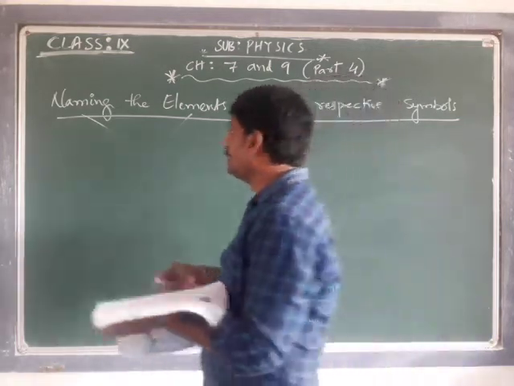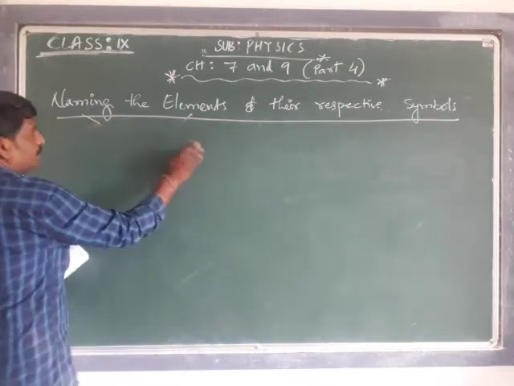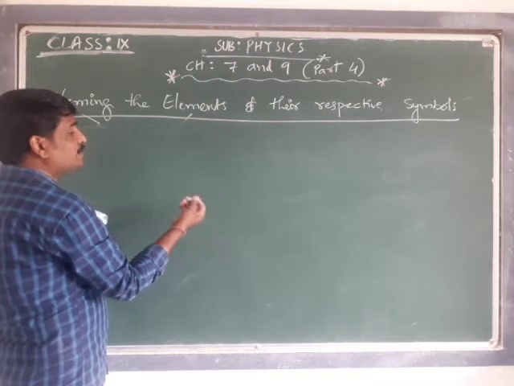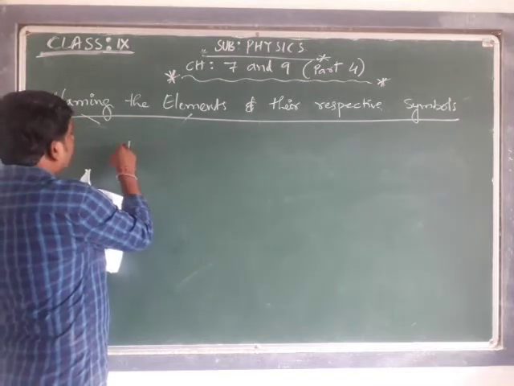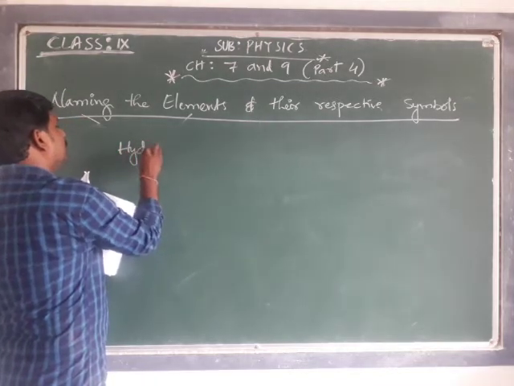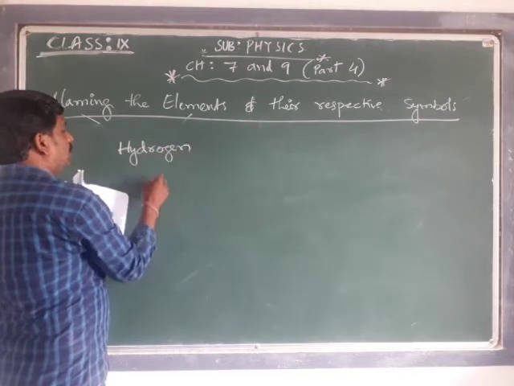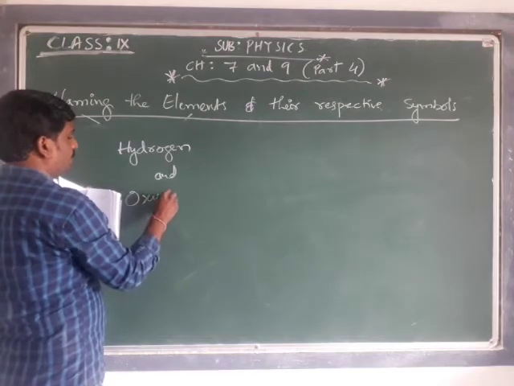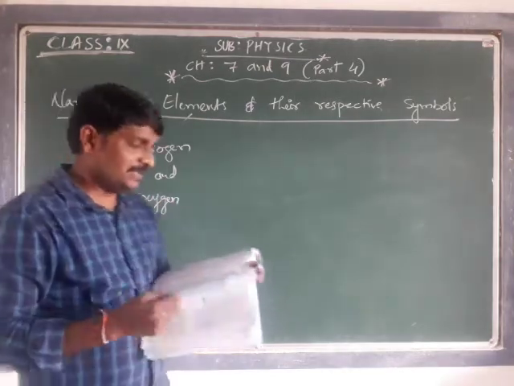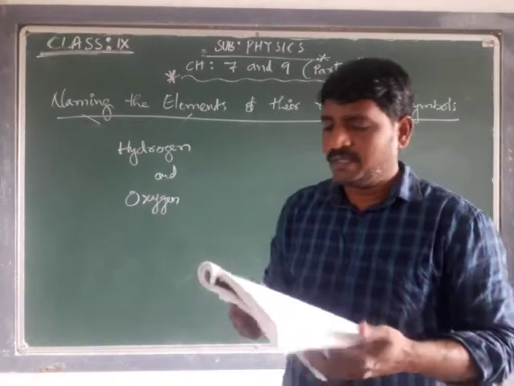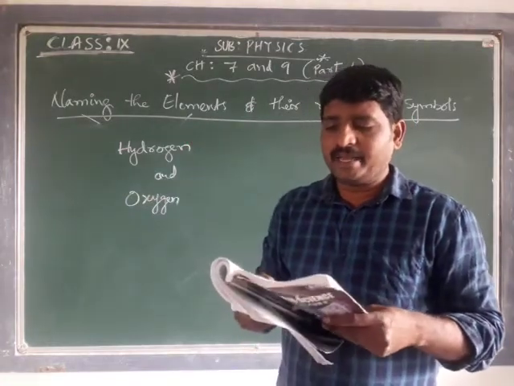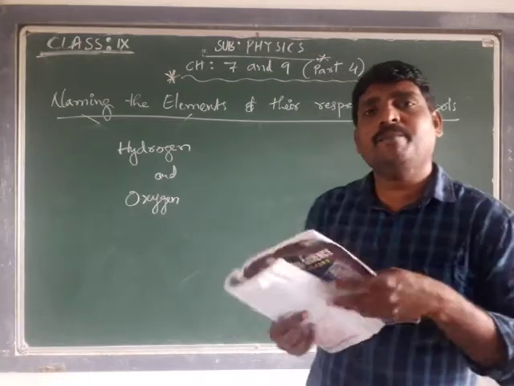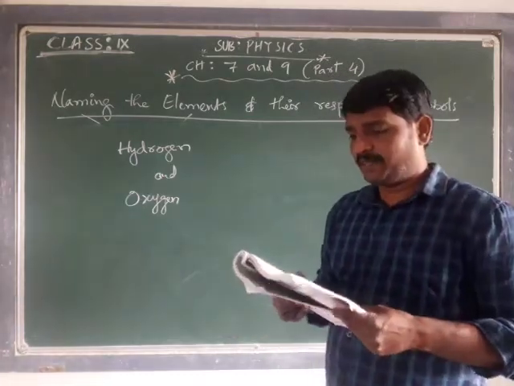First we are going to discuss whether it is based on properties, or the place where it was found, or who discovered it, to honor them. Now we are going to discuss how hydrogen and oxygen got their names. Let's see in which strategy it comes. Sometimes elements are named based on their properties. That is the first one.